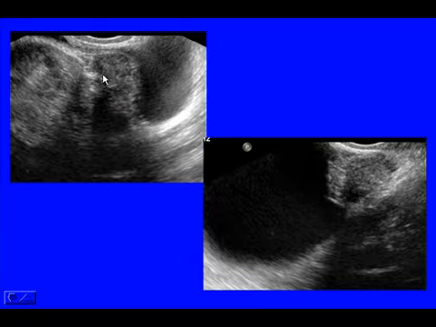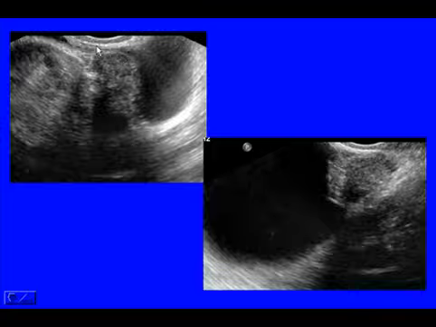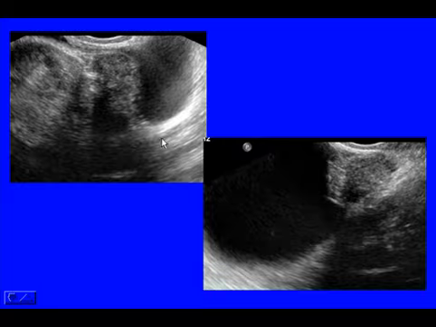Another patient with endometriosis that I had recently and we follow. This is the bladder, the wall is thin, it should be 2 millimeters, and then all of a sudden you see focal thickening in the wall of the bladder. This is a transvaginal study too, the wall of the bladder. And this was endometriosis.